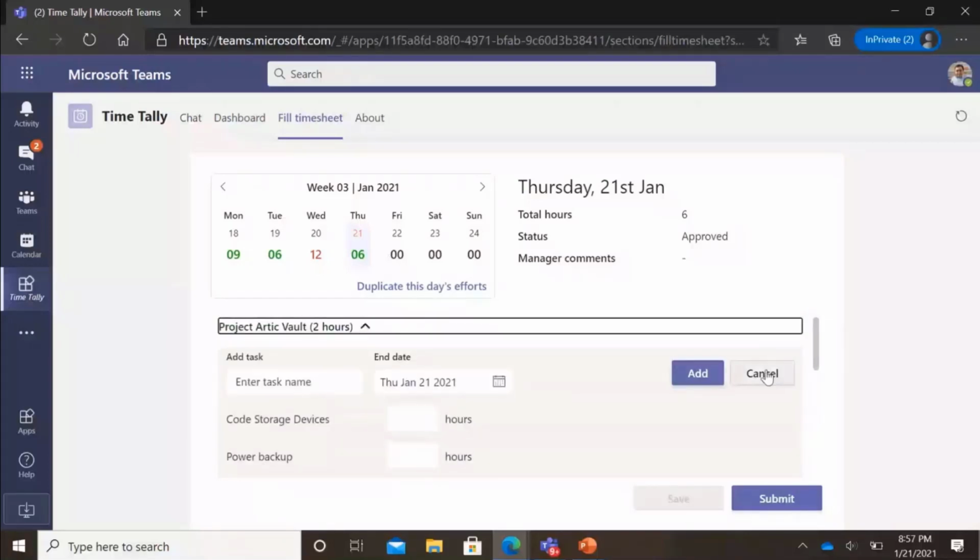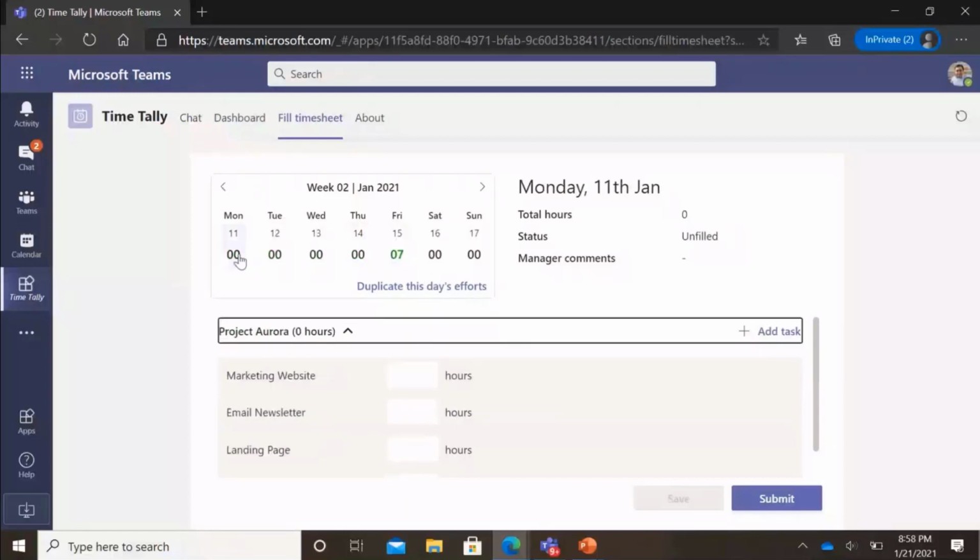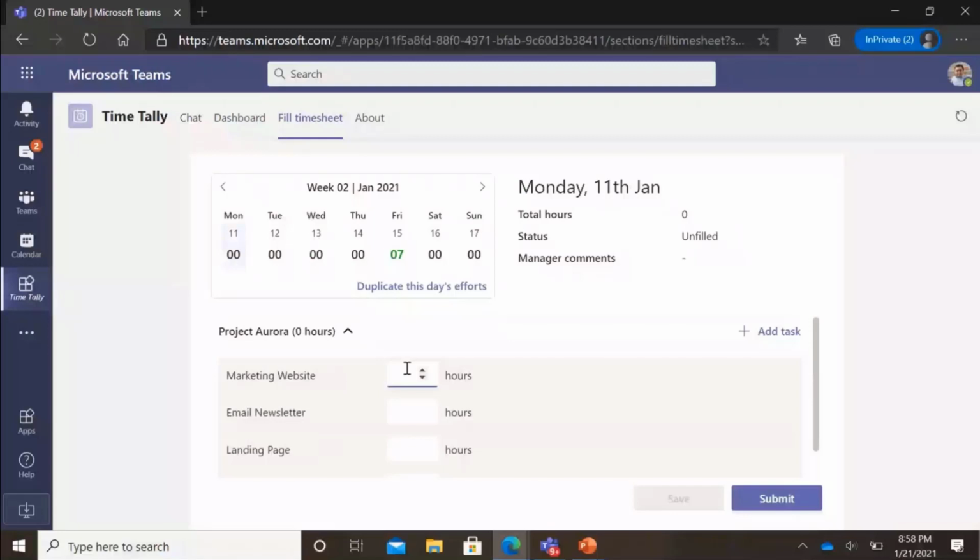I can also do cooler things, let me show you from the past week. Say for example, on Monday, I have filled 8 hours against this task, and then I save them. Okay, that's a lot of hours. This person is really working a lot. Let me just reduce it.